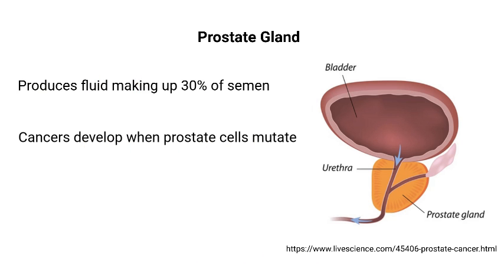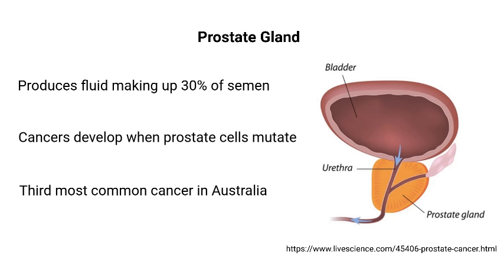The prostate is a gland present in the male reproductive system that sits below the bladder and surrounds the urethra. The prostate produces fluid that makes up approximately 30% of the semen, containing enzymes that function to protect and nourish the sperm as well as to alkalinize the semen.